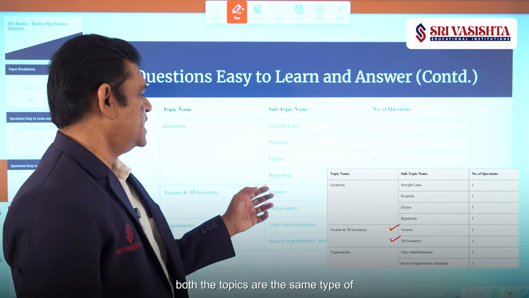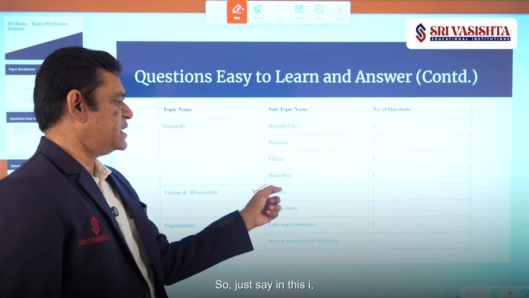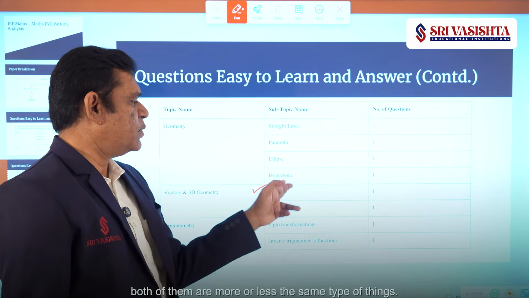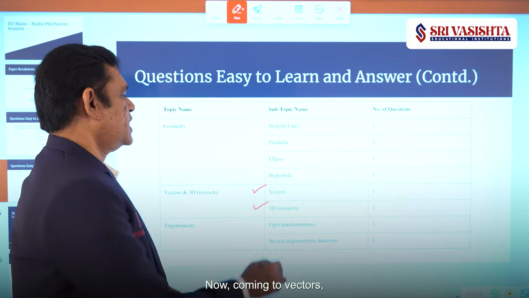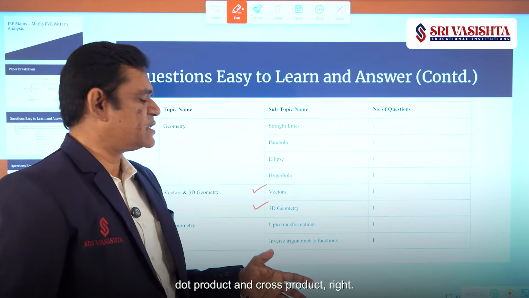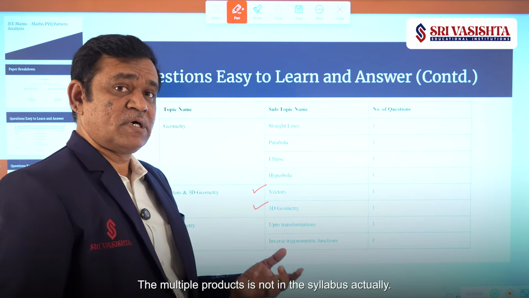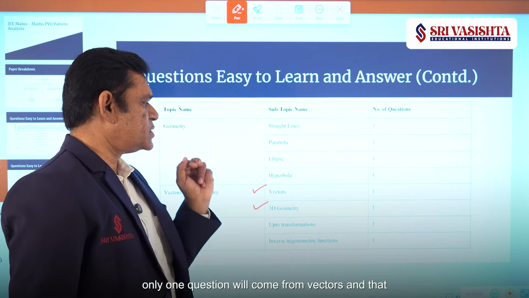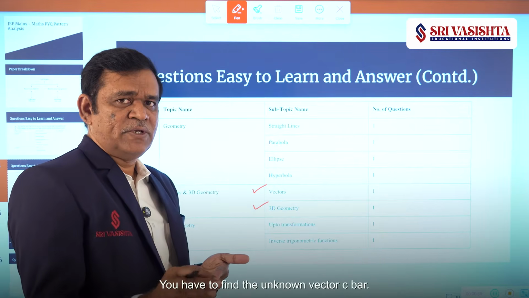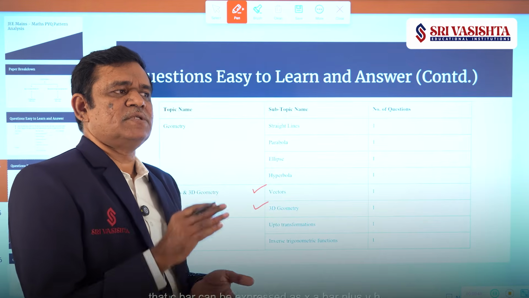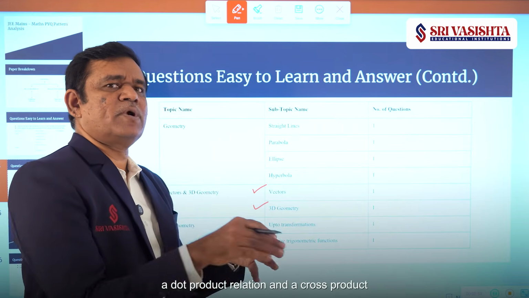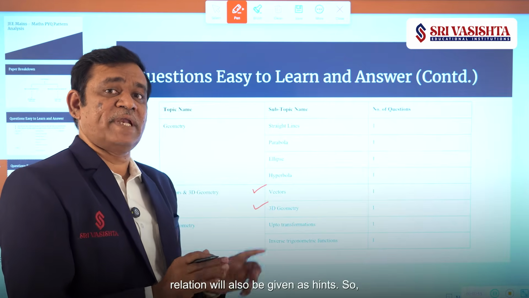Both the topics are the same type of topics. Just in vectors i, j, k will be given, but in 3D the points are given as coordinates. So both of them are more or less the same type of things. Now coming to vectors, you may get questions from addition of vectors, dot product and cross product, right? The multiple products are not in the syllabus actually. So only one question will come from vectors, and that question will be like: three vectors are coplanar, you have to find the unknown vector c. That c can be expressed as x a plus y b. To find x and y, a dot product relation and a cross product relation will also be given as hints.